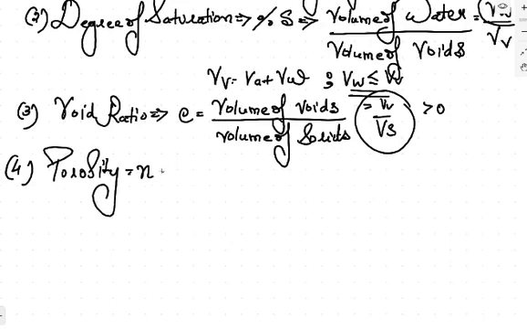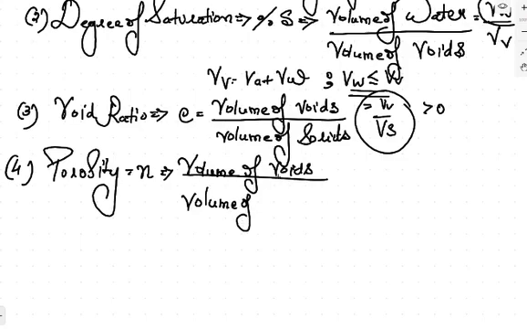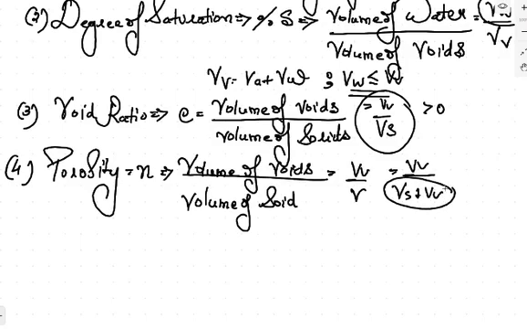Next is porosity, which is denoted by small n. This is equal to the volume of voids divided by the volume of soil. It means that this is equal to Vv upon total V, where V is equal to Vs plus Vv. It is the total volume of the soil with respect to solid and the total voids. This is the porosity. Porosity is defined as the volume of the voids divided by the volume of the soil, total soil.